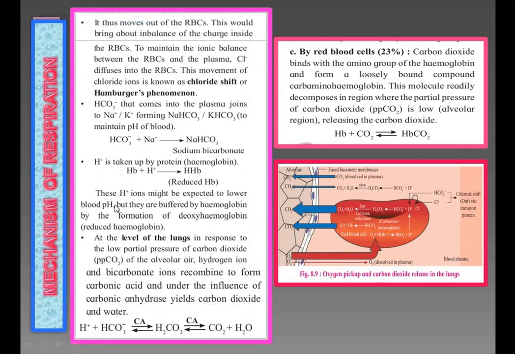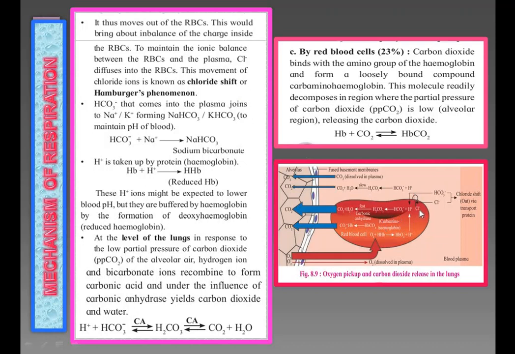Then it moves out of the RBCs. Hence it can move out of the RBCs. This would bring about an imbalance of the charge inside the RBCs, due to the carbonates moving out of the RBCs. To maintain the ionic balance between the RBCs and plasma, chloride diffuses into the RBCs.